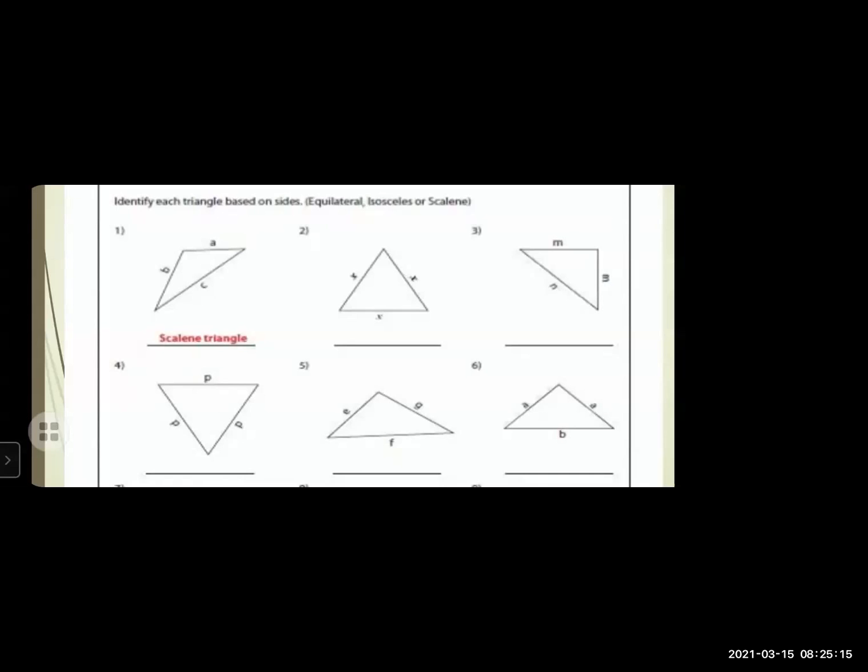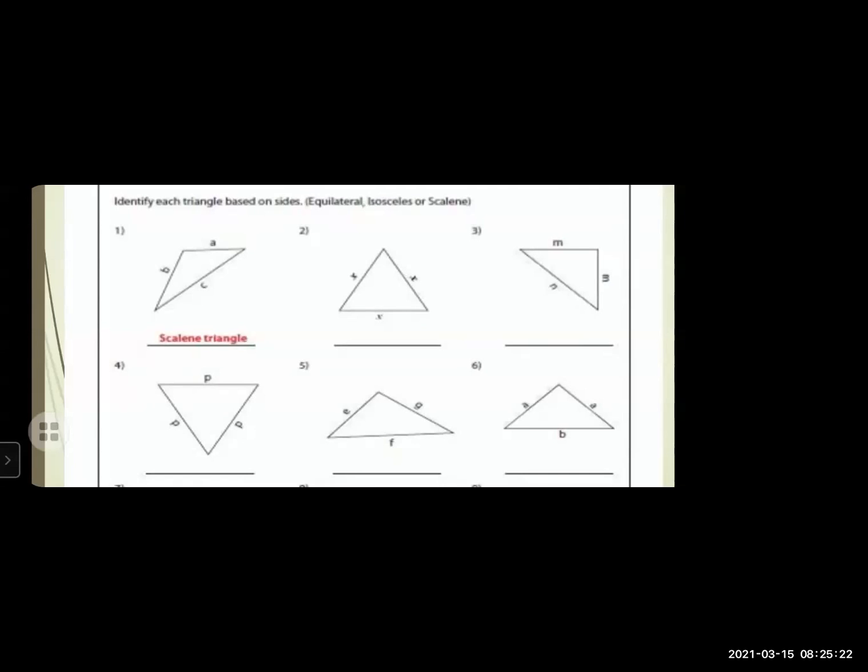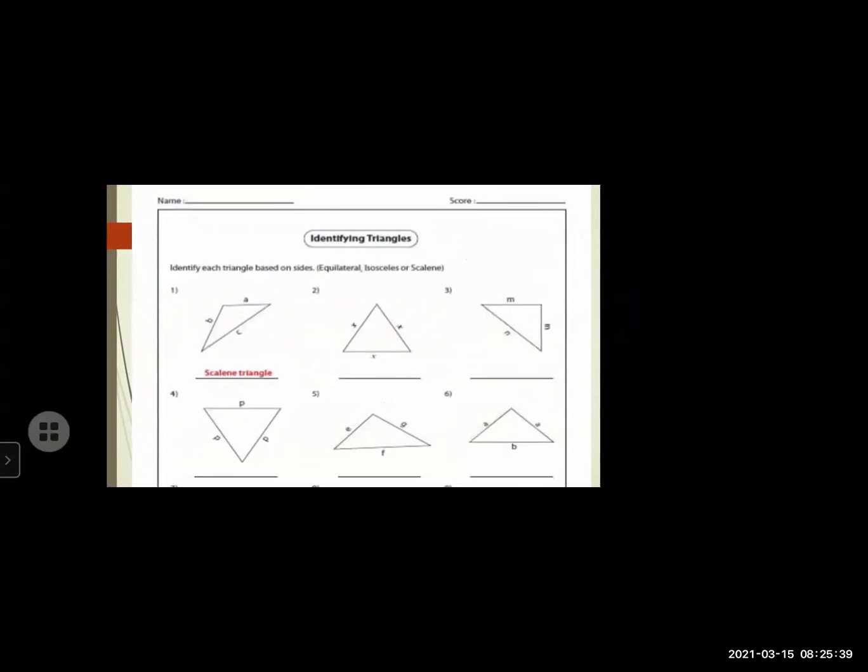Because all the sides are denoted with the different letters, E, F, G. So, no equal sides, no equal angles. Means it's a scalene triangle. Next, picture number 6. Very good. It's isosceles triangle because here 2 sides are equal and 1 unequal side. Very nice.